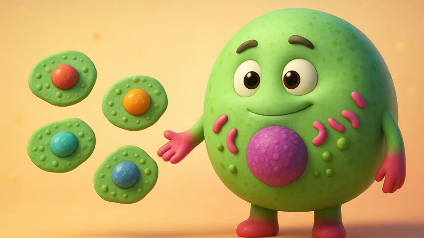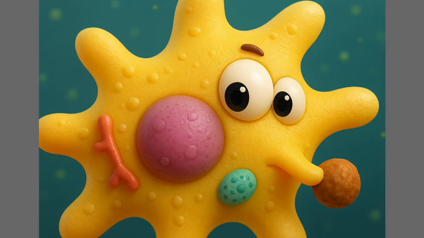From the last chapter, we recall that all living organisms are made of cells. In unicellular organisms, a single cell performs all basic functions. For example, in amoeba, a single cell carries out movement, intake of food, gaseous exchange, and excretion.